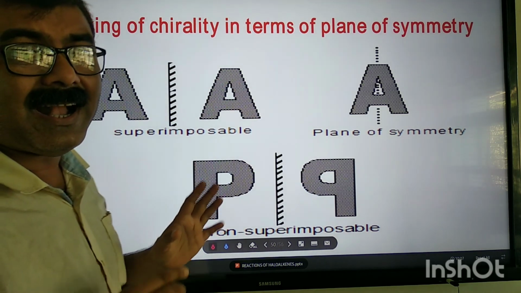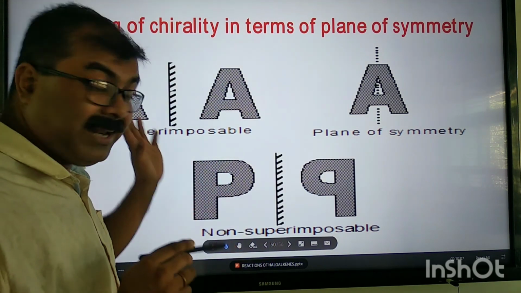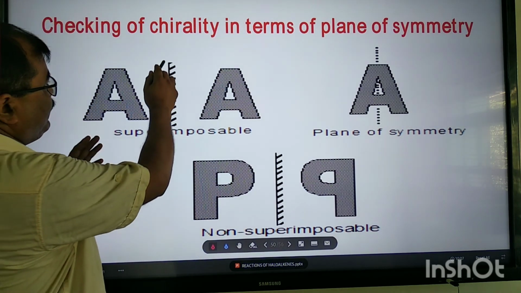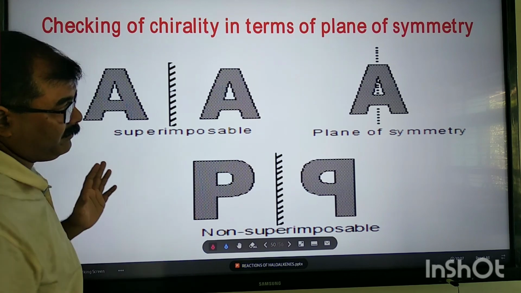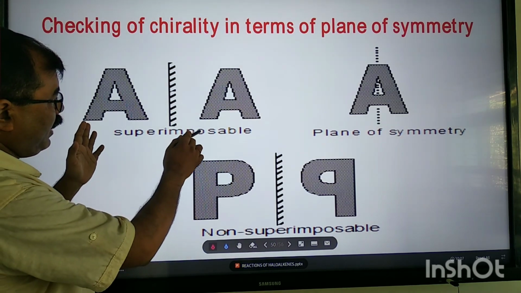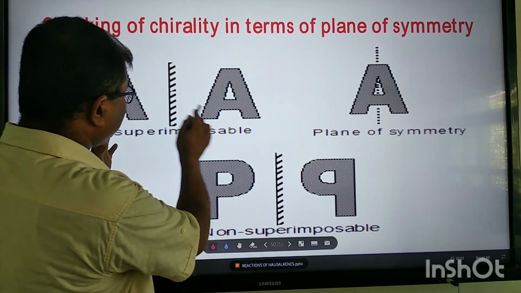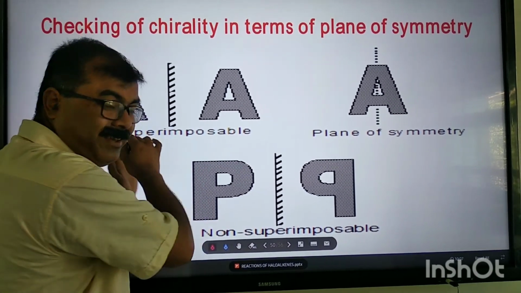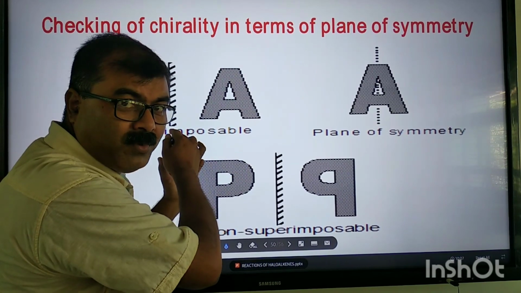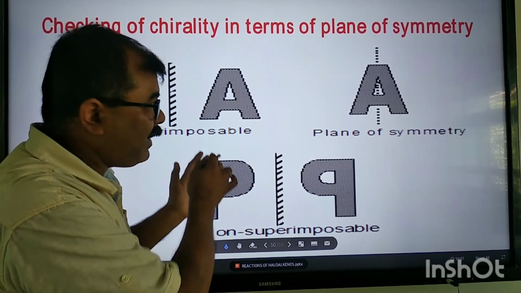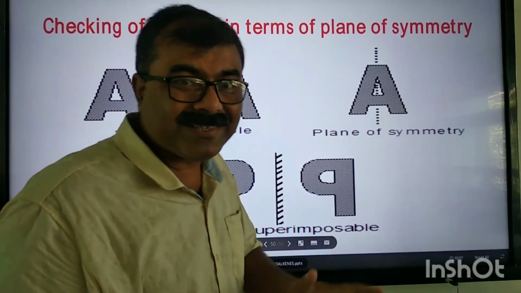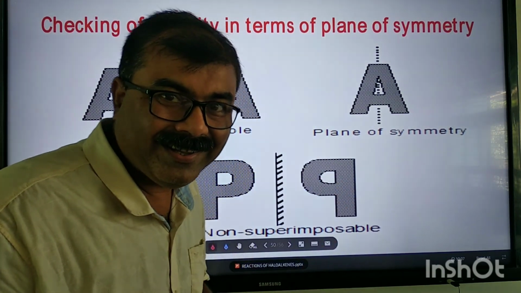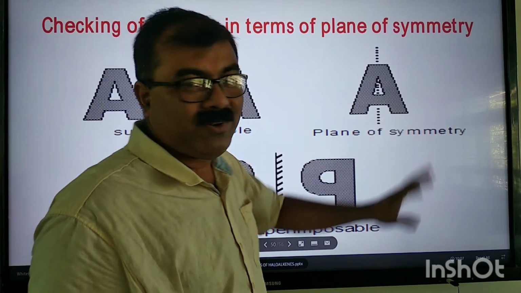Whether A is a chiral object or an achiral object. This is a mirror image of A. Now, whether it is superimposable or not, we can check the superimposability, no problem. But very nicely, confidently, you can predict by looking at the plane of symmetry.